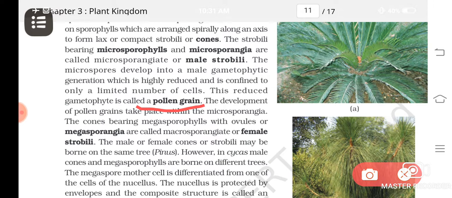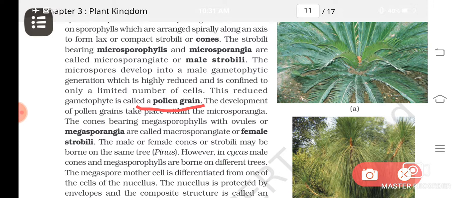Understood? And the spores are of two types, I told you: megaspores and microspores. Microspore means pollen grain. Where can you find them? On the microsporophylls, which aggregate to form male cones. And the megaspore, or ovule, is present on the megasporophylls, which aggregate to form female cones.